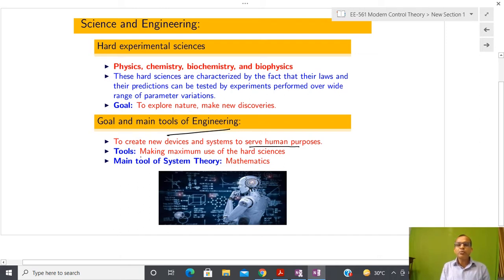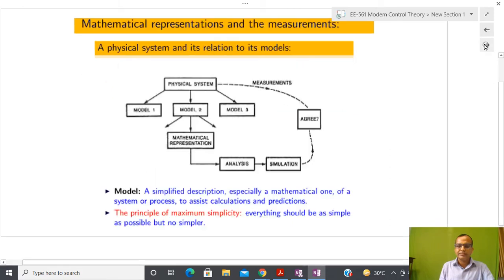And whatever tools we use in order to construct a new device, we use the laws given by these people. After using these laws, we use a language, and our language is mathematics, so our language is consistent. So this is the difference between science and engineering.